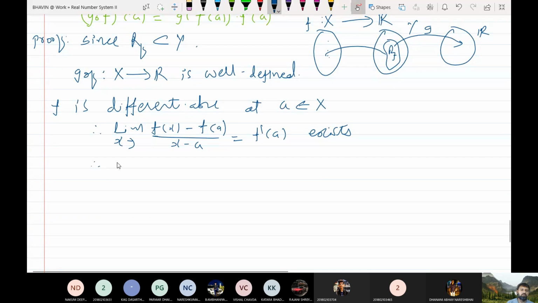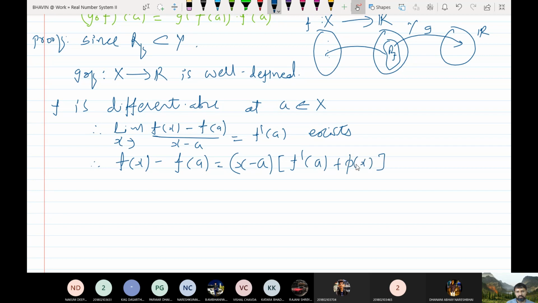Therefore there exists a function phi(x) such that f(x) minus f(a) can be written in this way: (x minus a) into (f'(a) plus phi(x)), where phi(x) tends to 0 as x tends to a.